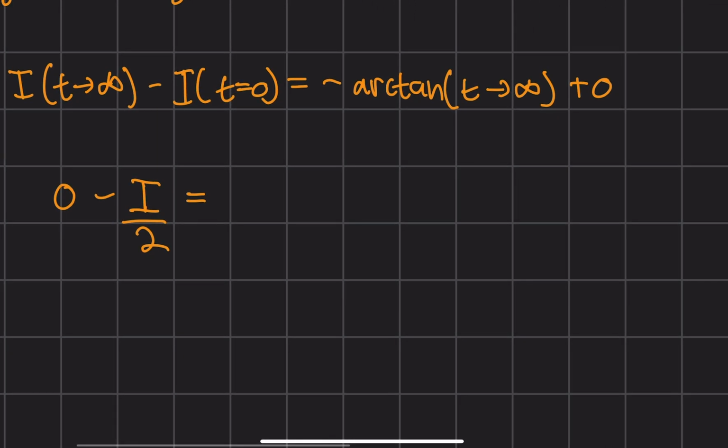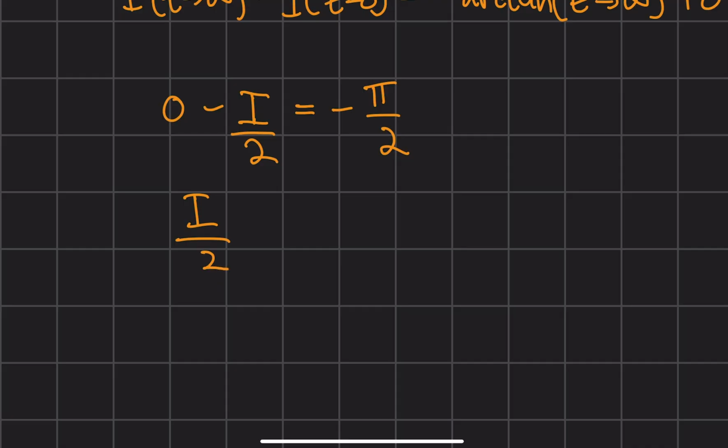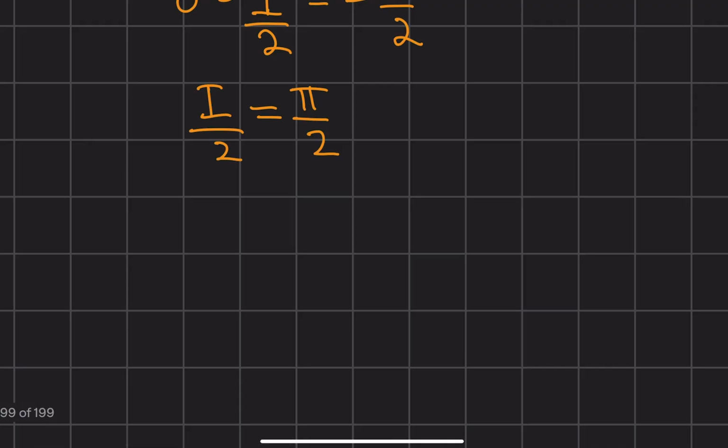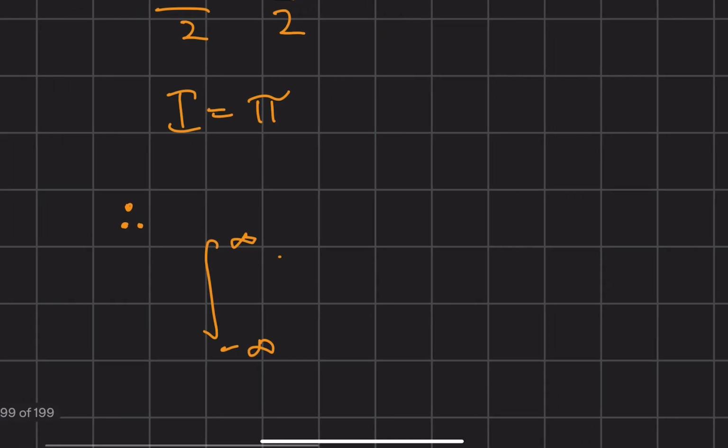And now this is equal to negative, and arctan as t approaches infinity is pi over 2. So this means I over 2 equals pi over 2. And by observation, or multiplying both left and right hand side by 2, we get I equals pi. Awesome. So what conclusion can we make? Well, we can say, therefore, the integral from negative infinity to infinity of sine x over x dx equals, beautiful, pi.